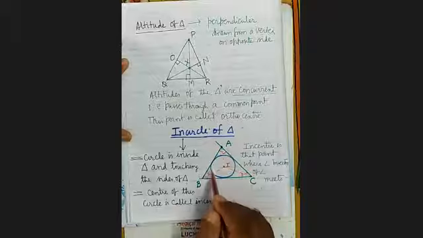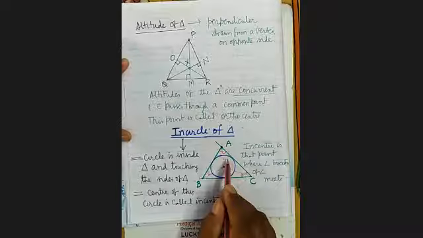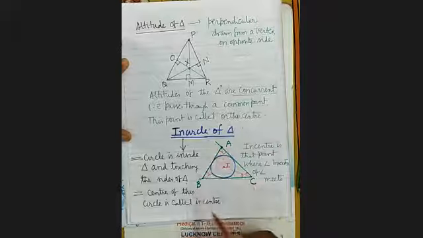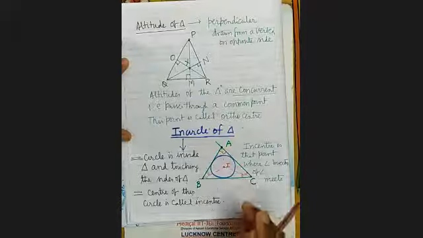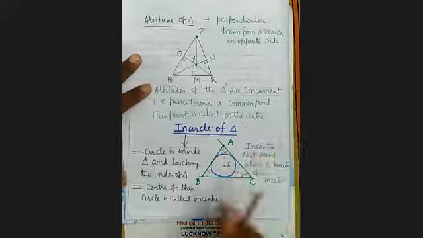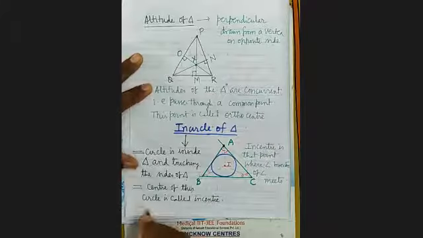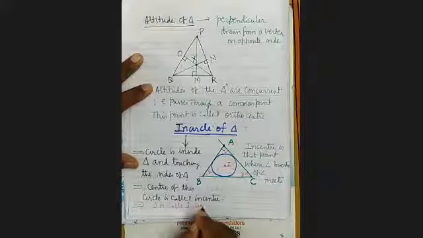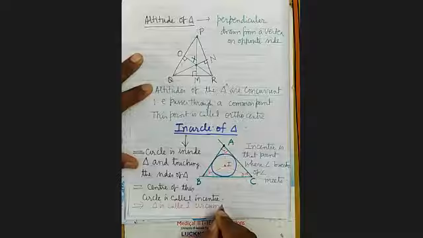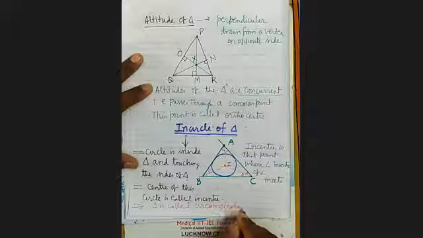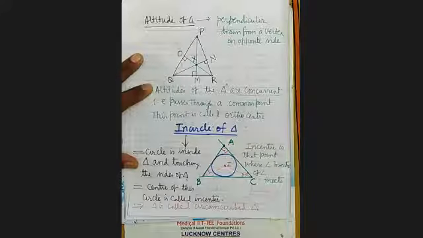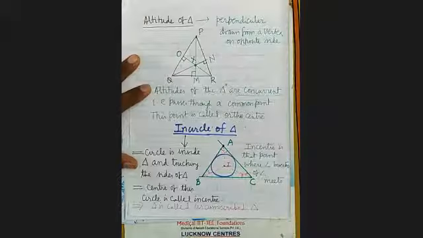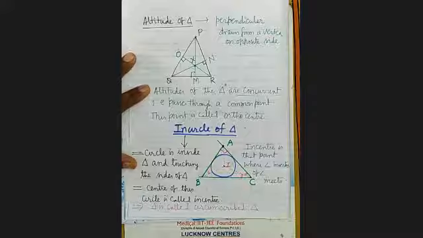Now see here, this circle is called the in circle. But the triangle is called circumscribed triangle. It's clear? This triangle is circumscribing the circle.